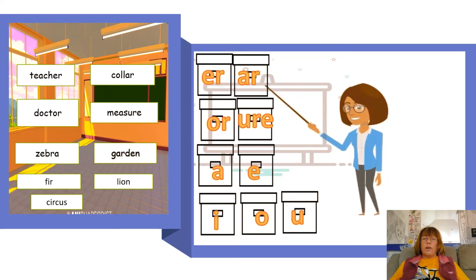So you can see it's got an sound, and there are all of those different letters there that are all said as so we have ER, AR, OR, URE, A, E, I, O and U. Let's have a look at what that means for us.